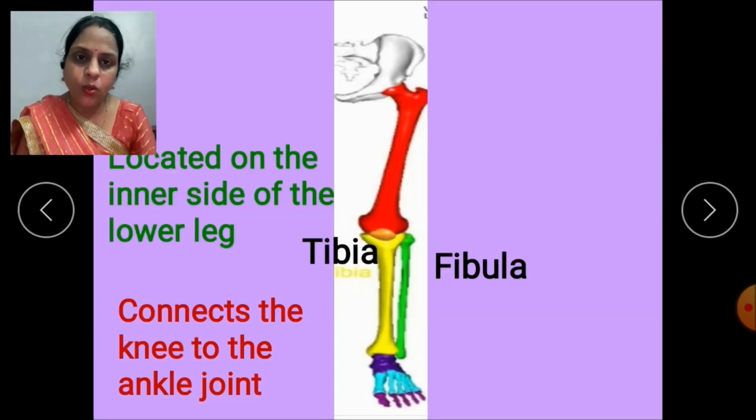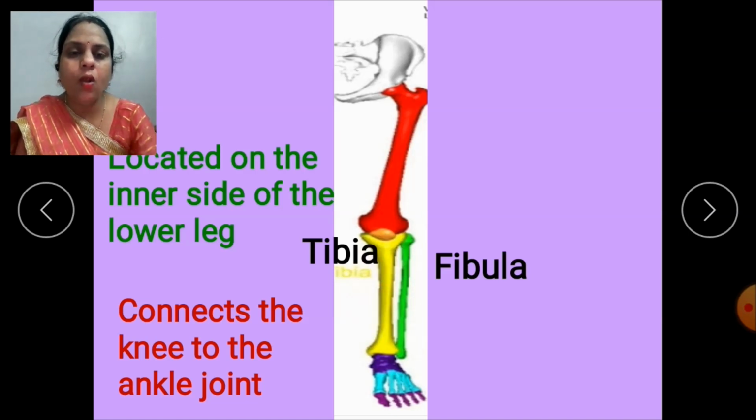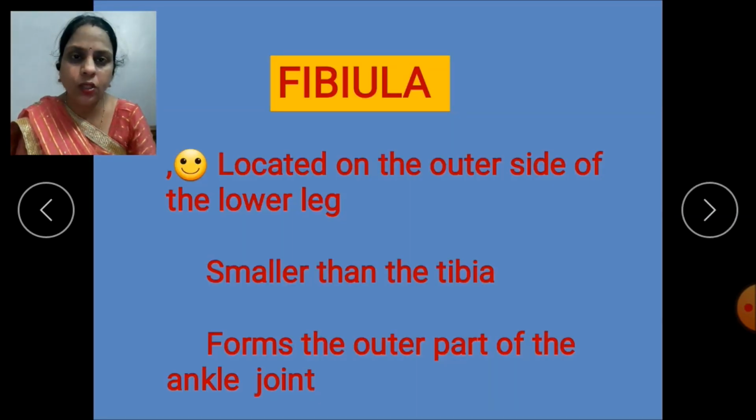Now the bones of the lower part of the leg, that is tibia and fibula. Tibia is located on the inner side of the lower leg and it connects the knee to the ankle. Fibula is located on the outer side of the leg. This means tibia is on the inner side of the leg. On the outer side of the leg, fibula is located. So children, where is fibula located? It is located on the outer side of the lower leg. It is smaller than the tibia.